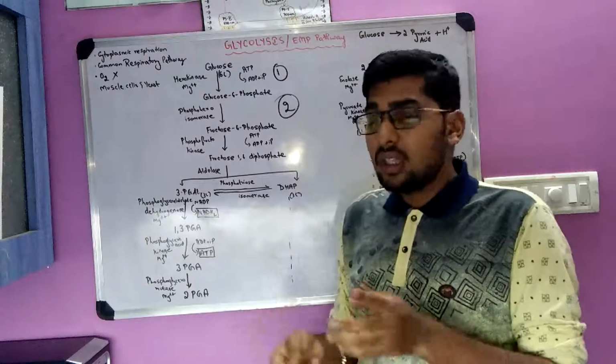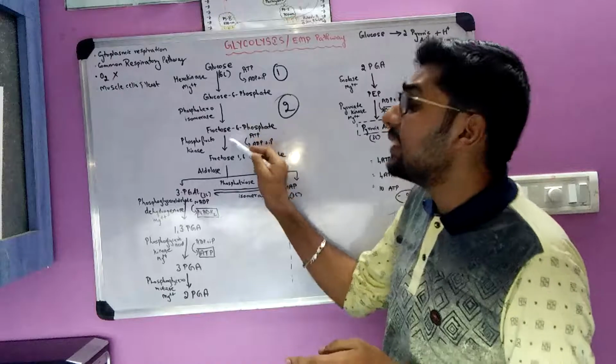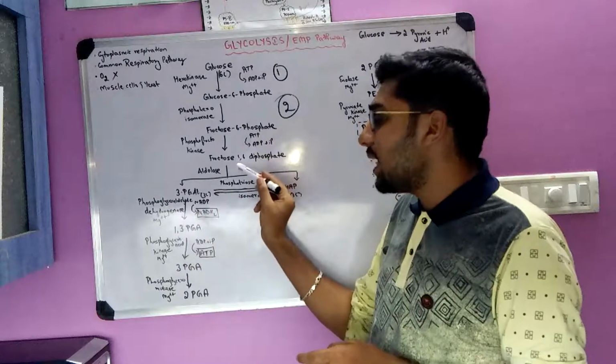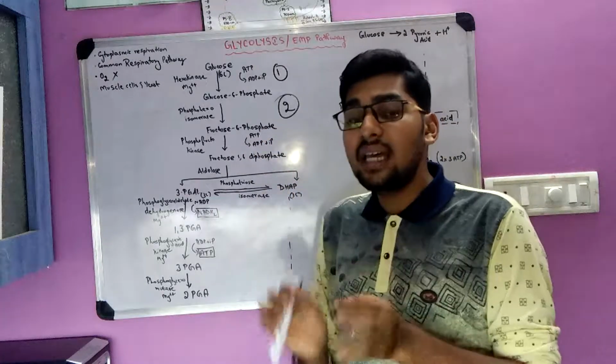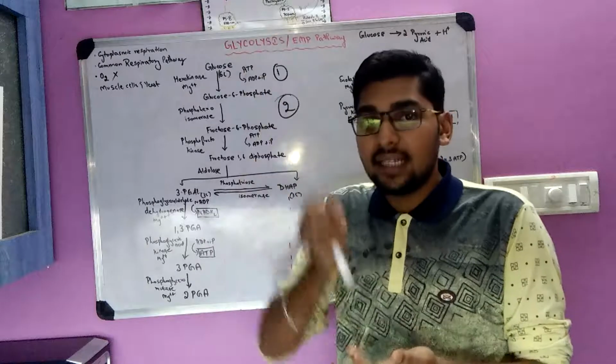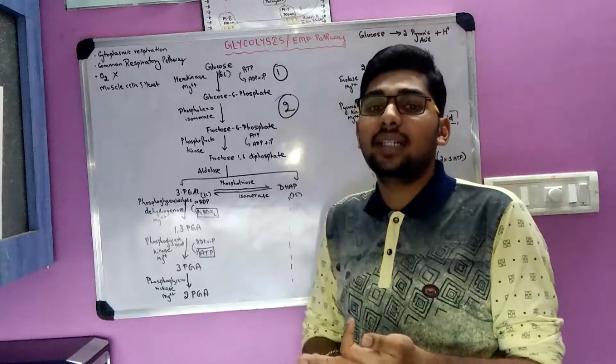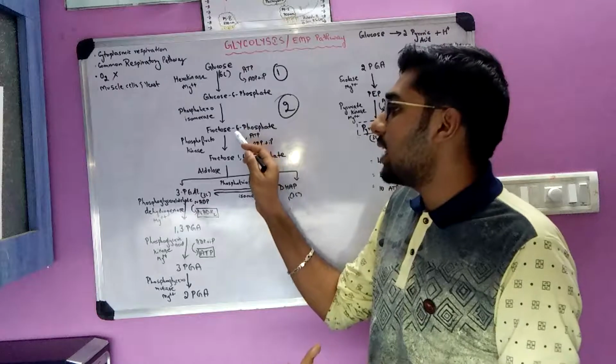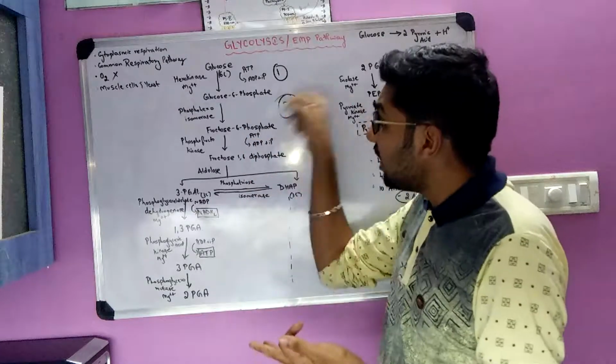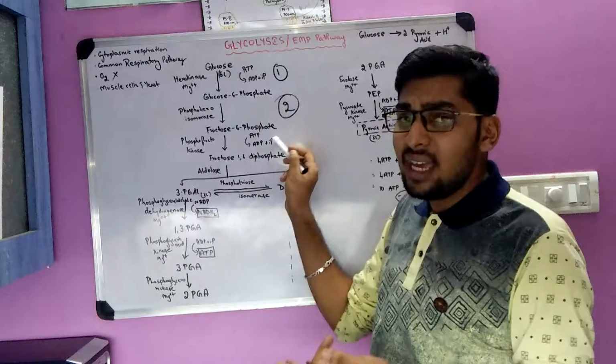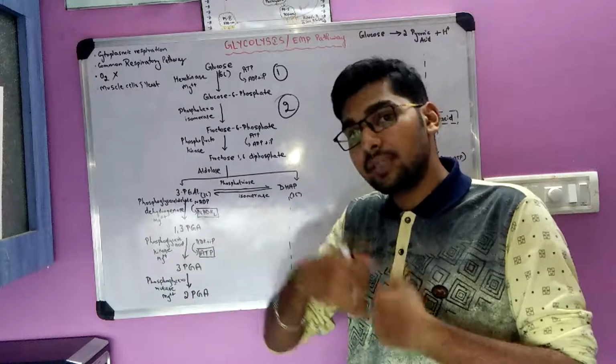The di means 2. So already there was 1 phosphate in the 6th position. The 1,6 means the position where the phosphate is attached, on which carbon atom. Here the phosphate was attached on the 6th carbon atom. The second phosphate is attached from the ATP. So ATP gives 1 phosphate, so it becomes ADP.